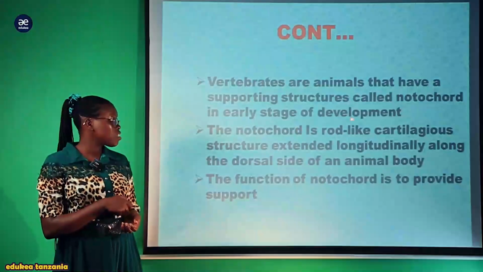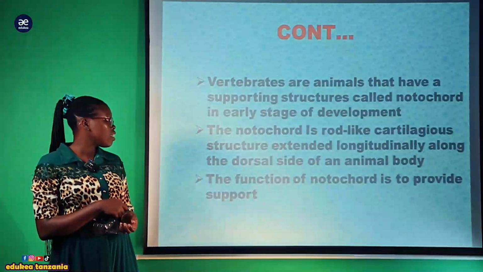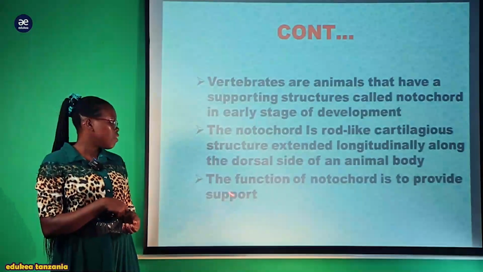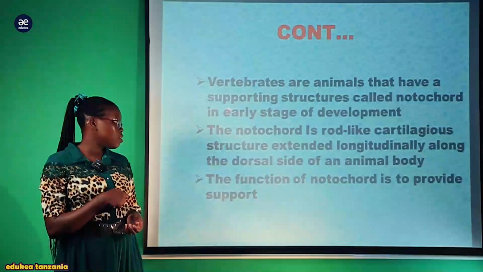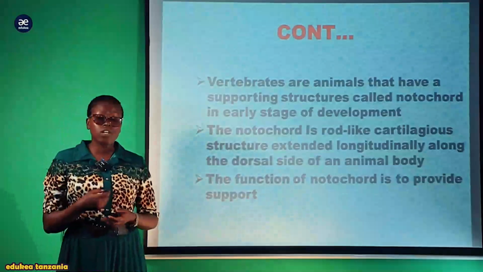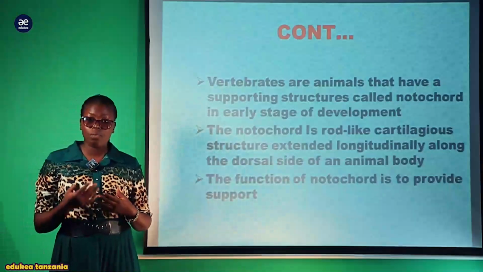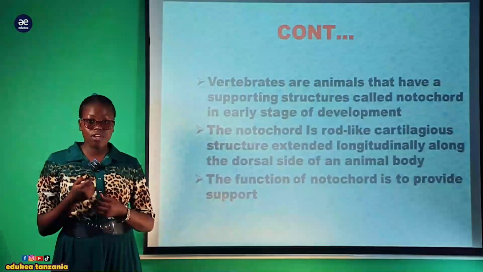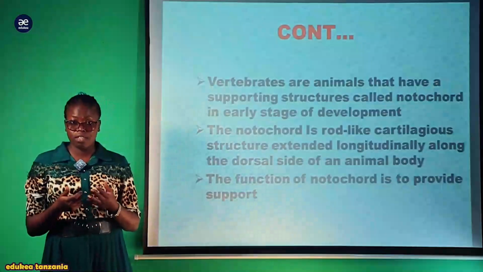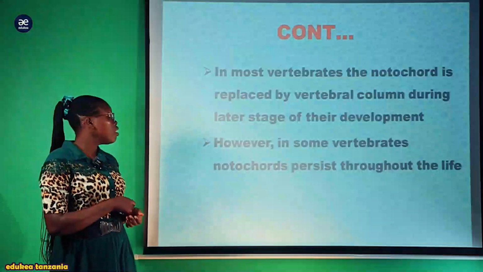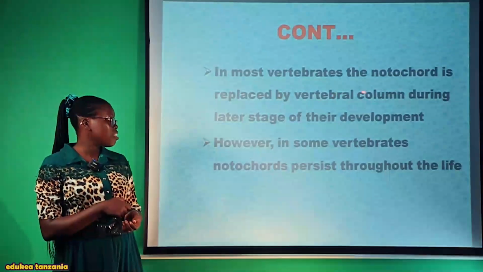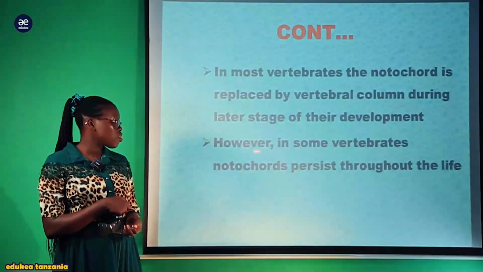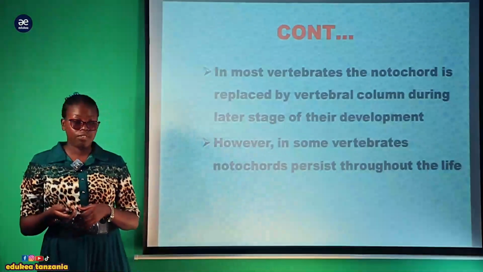The notochord is a rod-like cartilaginous structure extending longitudinally along the dorsal side of the animal body. The function of the notochord is to provide support. This is its main function, before it is replaced by the vertebral column. Kazi yake ni kwa ajili ya provision of the support. You studied this nicely katika topic of movement when you were in Form 3. In most vertebrates, the notochord is replaced by the vertebral column during the later stage of their development. However, in some vertebrates, the notochord persists throughout their life.